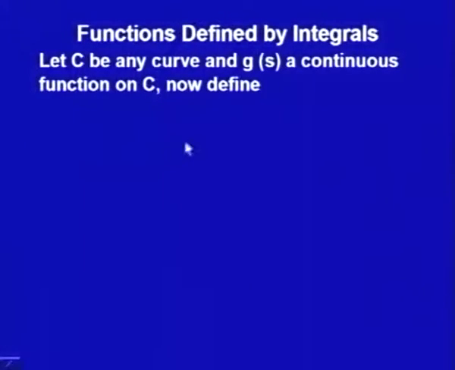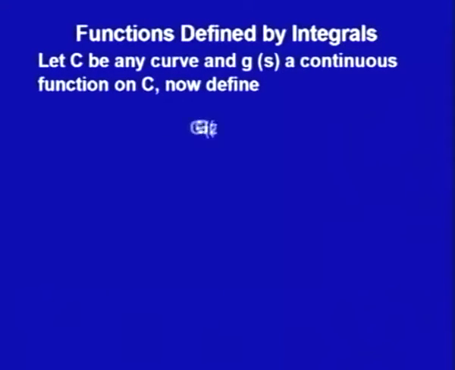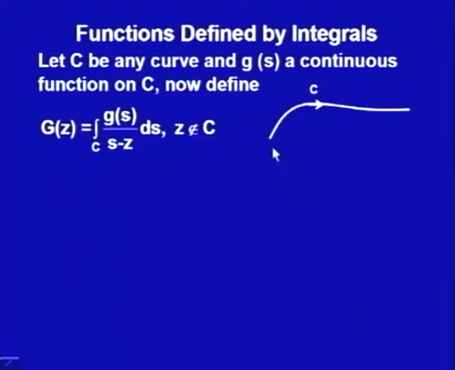Let us talk about the functions defined by the integrals. Let C be any curve and g(s) is a continuous function on C. Now, define a function capital G as the integral of g(s) upon (s minus z) with respect to s on this path C, where this z is not on the path C. So, suppose C is any curve. I am not talking about a simple closed curve, it is any curve,